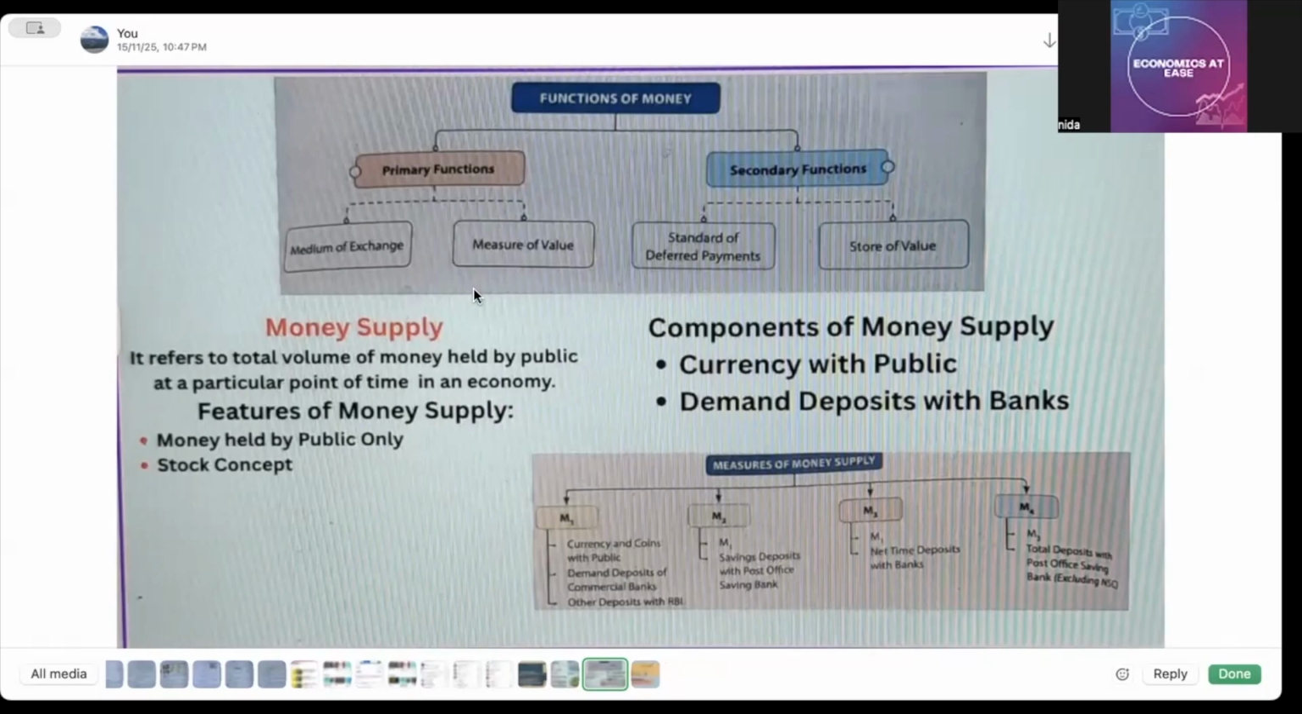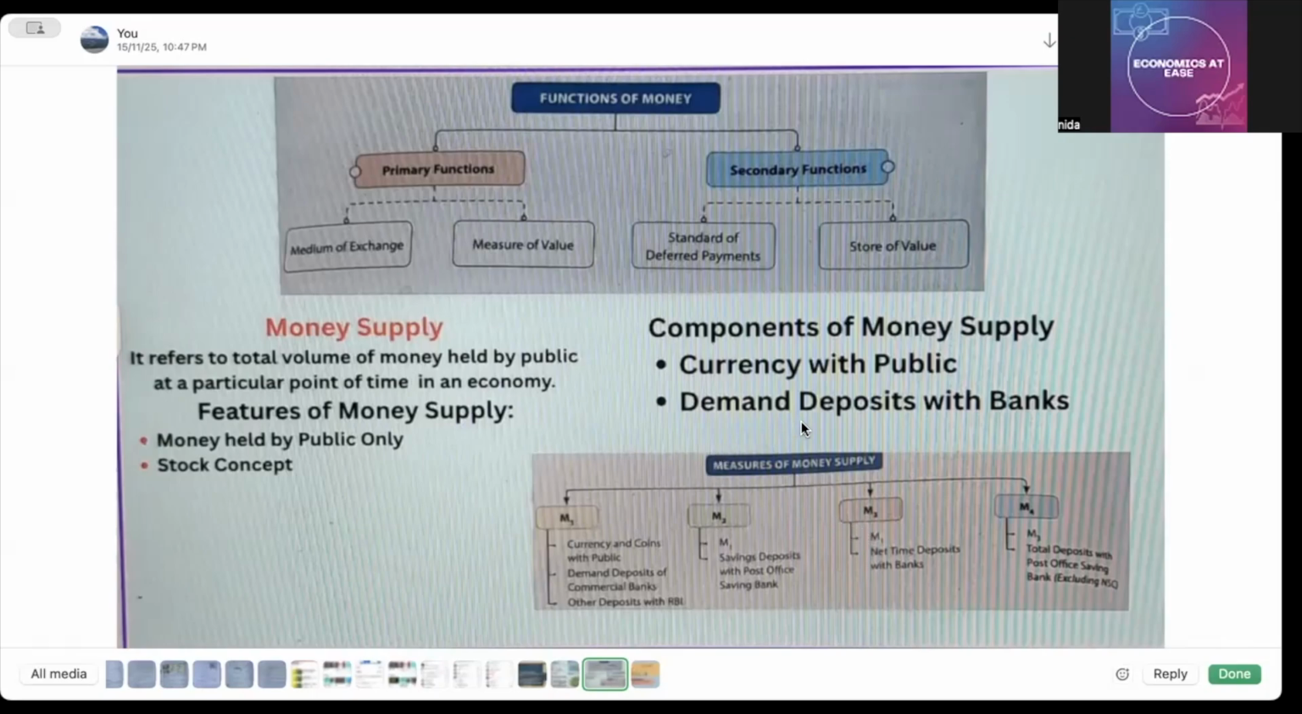Okay. Then money supply refers to the total volume of money held by the public. The important thing is that whatever money is held by the public at a particular point of time in an economy is the money supply. Its features: it's a stock concept, and it is the money held by the public only. Now, components of money supply, it's very important. You should know what components are included in M1, M2, M3, and M4.